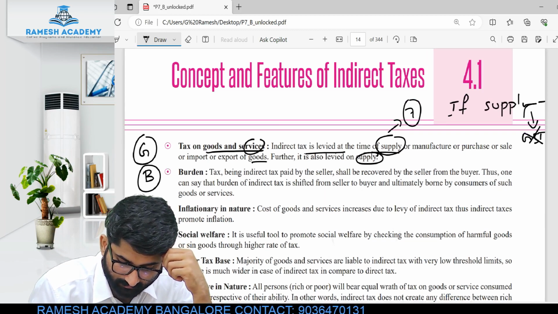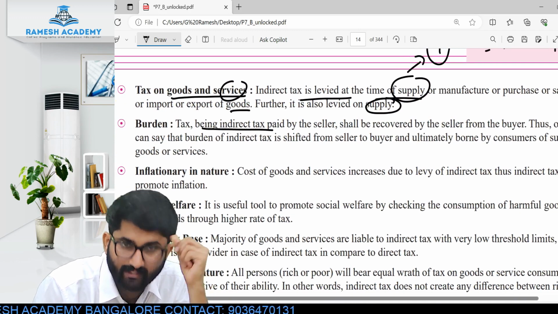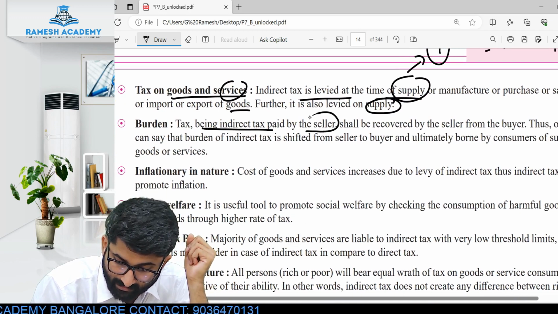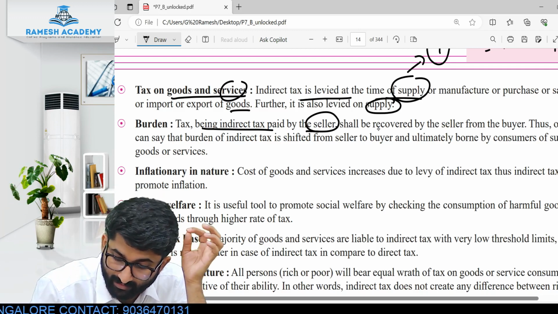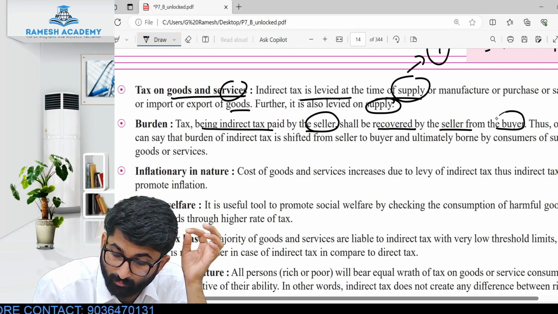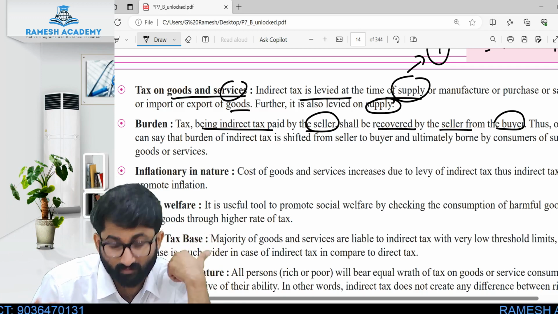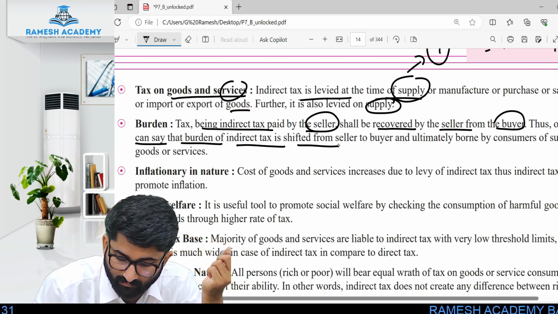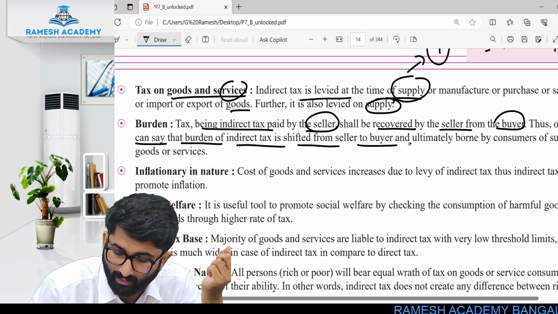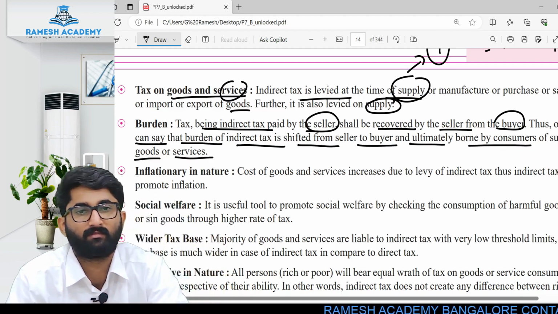Tax being indirect tax, paid by the seller. Seller is paying, shopkeeper is paying, but it shall be recovered by the seller from the buyer. He will recover it from me. Thus, one can say that the burden of indirect tax is shifted from seller to the buyer and ultimately borne by the consumer of such goods or services.